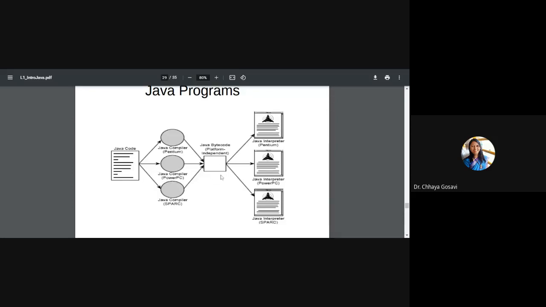The bytecode produced is also the same from all types of machines. But what you need is a Java interpreter or JVM, specifically designed for Pentium machines, specifically designed for PowerPC, specifically designed for SPARC. And it will run this bytecode and produce the output, which is exactly the same.